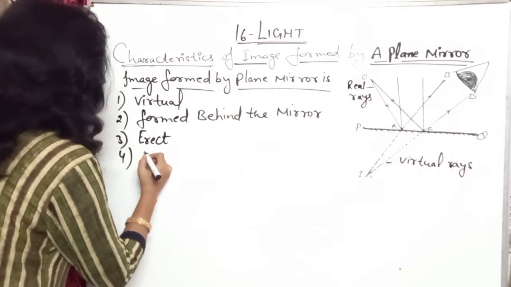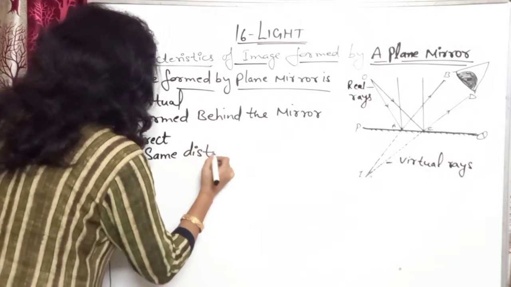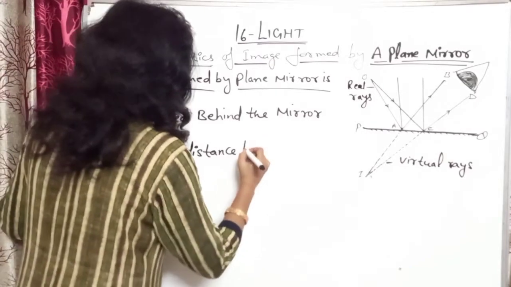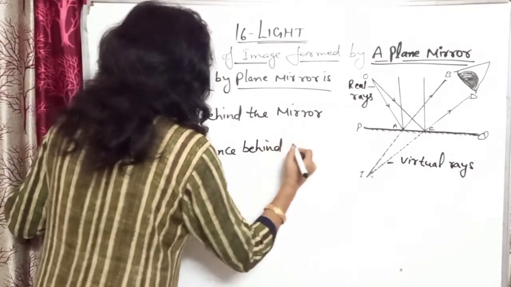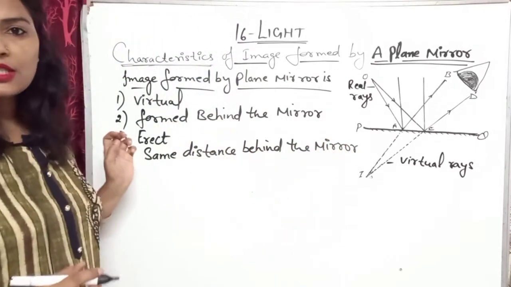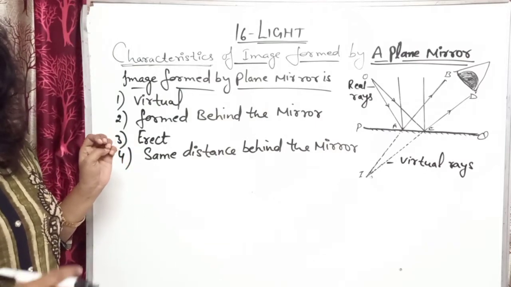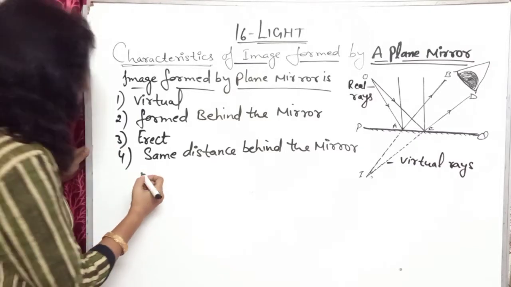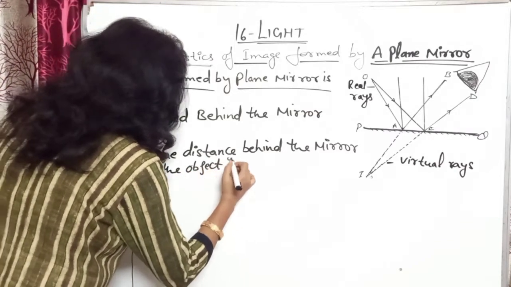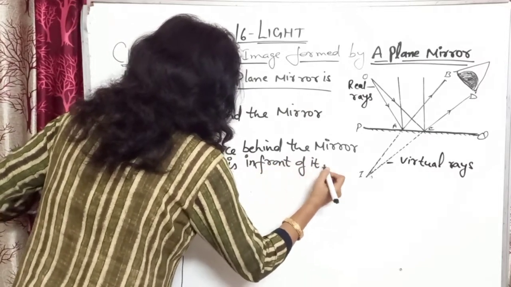as the object is in front of it. Got it?